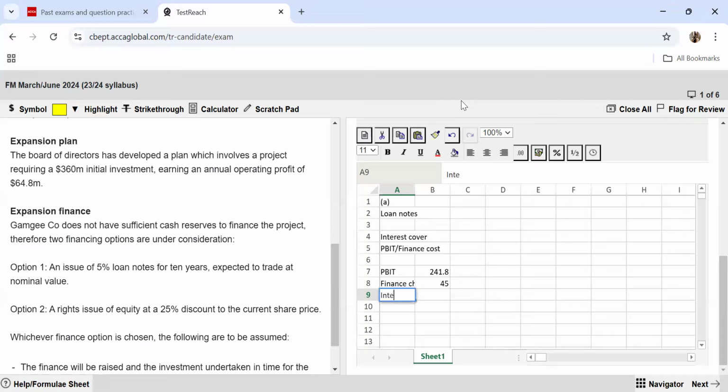Now you can find out the interest cover ratio. Interest cover ratio is going to be PBIT divided by 45, and your answer is always given in times. So it is going to be 5.4 times roughly.